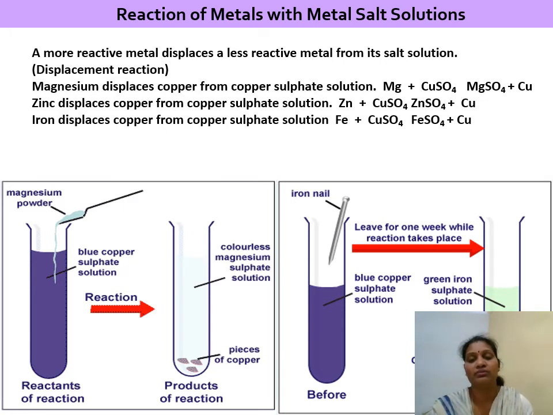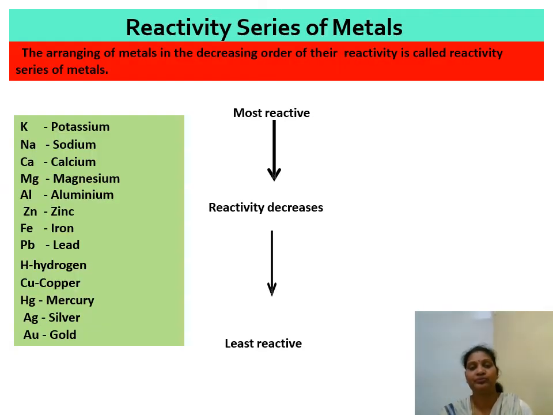One example I gave you about iron: copper sulfate plus iron gives iron sulfate and copper gets deposited. This is again the reactivity series, a simple form of it.